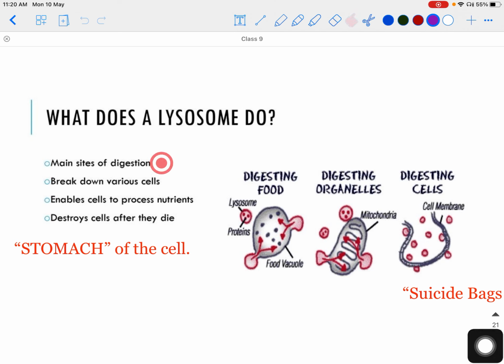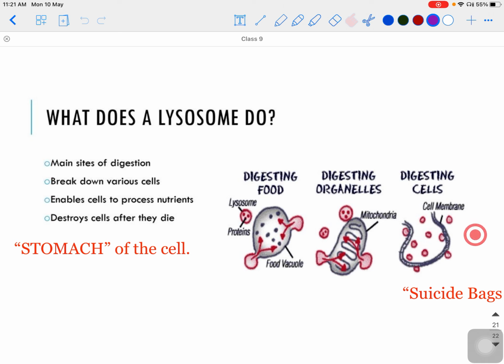These are the main sites of digestion because they contain enzymes, so they help in the digestion of things. What will they digest? They can digest food. Let's suppose a food particle is present inside the cell. So what will the lysosome do? They will come and release their enzymes on the food particle, so the food particle will be digested. Digesting organelles: let's suppose this is a mitochondria, and this mitochondria is damaged, or it has become very old and is not able to perform its function very well. So what will the lysosome do? They will digest the mitochondria.